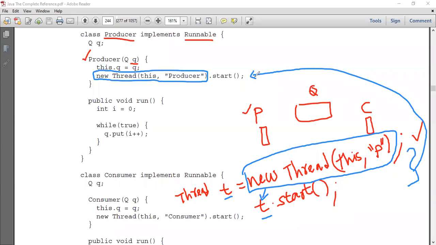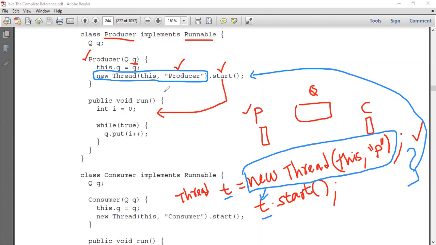It's quite simple. I hope you understood this. These two statements are combined in a single statement. Here, inside this constructor called Producer, I'm creating a thread. Once I create a thread, I need to run it. Once I call the start method, the control jumps inside this run method. I hope you know this.